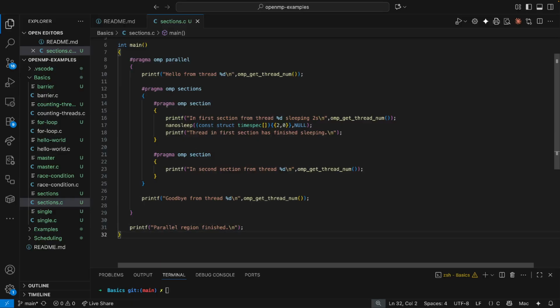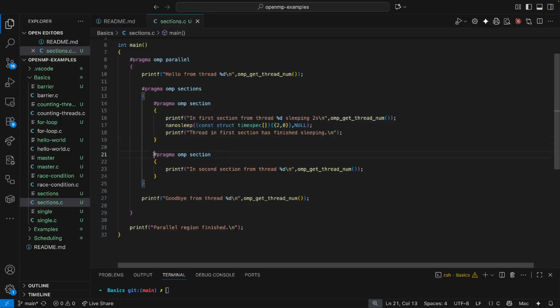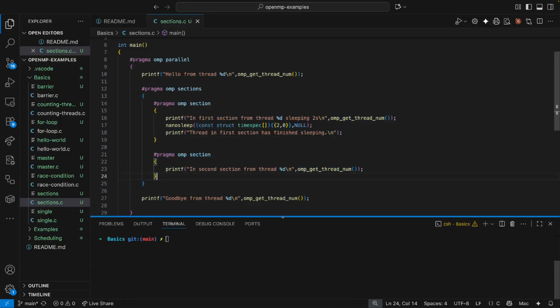So to recap, each of these sections is a discrete piece of work. It's the equivalent of having them in a list in a for loop or whatever. These are to be executed by the thread team. Each section gets executed once. So we have two sections, two threads are going to be given these pieces of work to do. One of them in the first section will sleep for 2 seconds, the one in the second section will not.